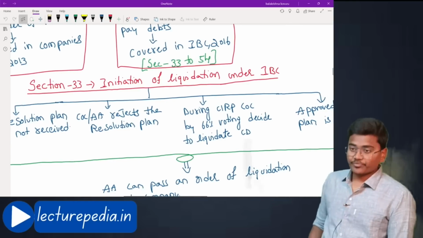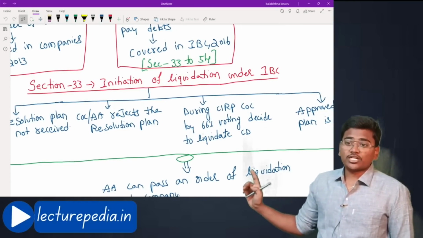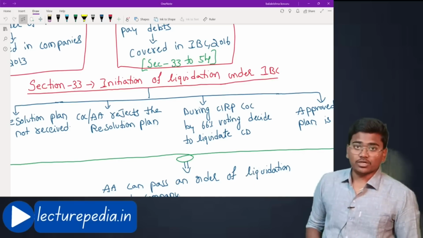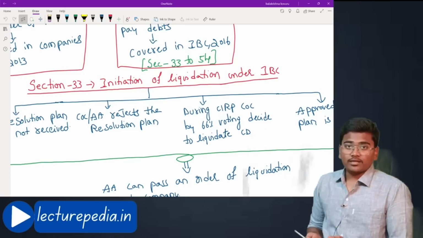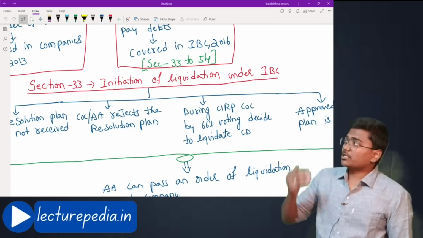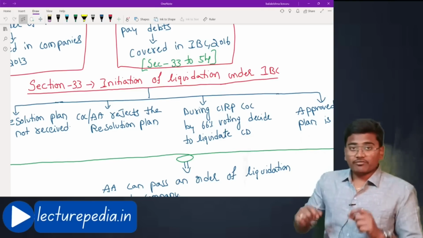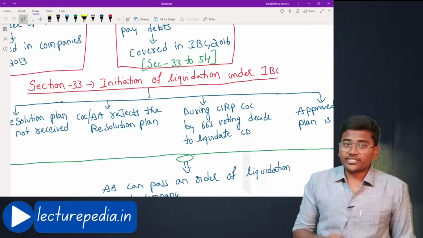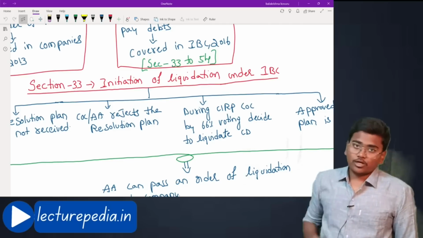Second situation, the committee of creditors or the adjudicating authority rejects the resolution plan. The resolution plan is received, but it is not accepted by either the committee of creditors or the adjudicating authority. Even in these two cases, an order of liquidation will be initiated against the corporate debtor.